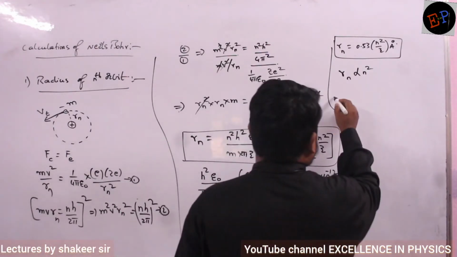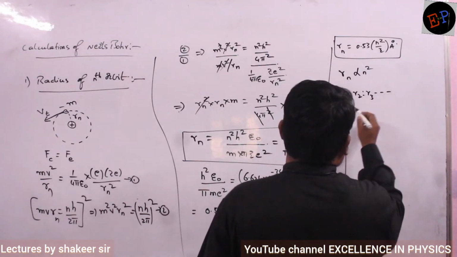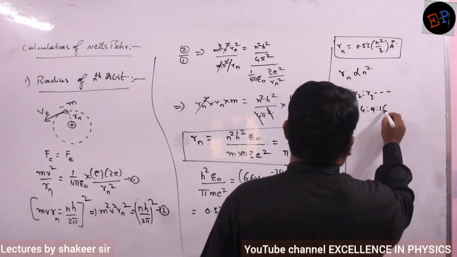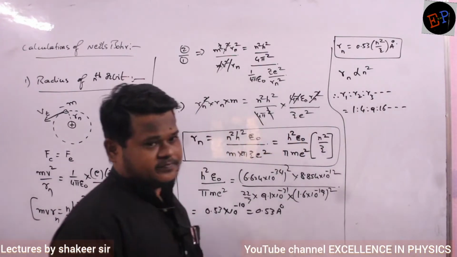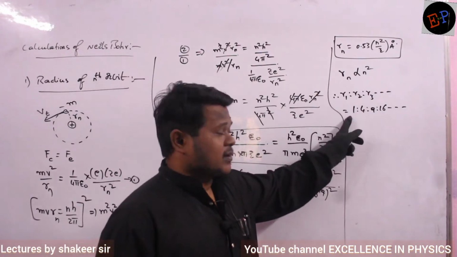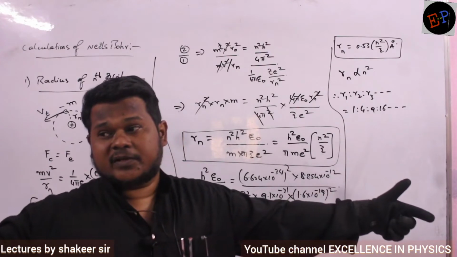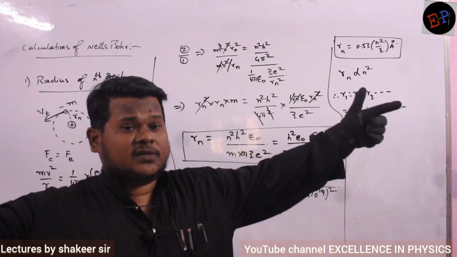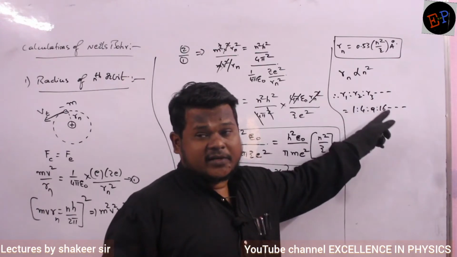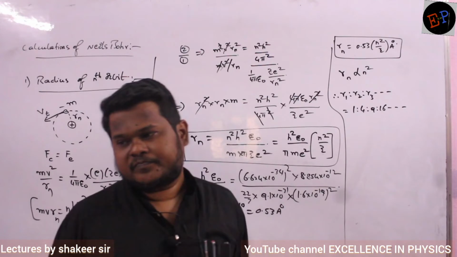Therefore what I can write, R1 is to R2 is to R3 and so on is equals to 1 is to 4 is to 9 is to 16, and it goes on like this. It means if the radius of the first orbit is 1 unit, the radius of the second orbit will be 4 times bigger. The radius of the third orbit will be 9 times bigger when compared to the first orbit. The radius of the fourth orbit will be 16 times bigger when compared to the first orbit.